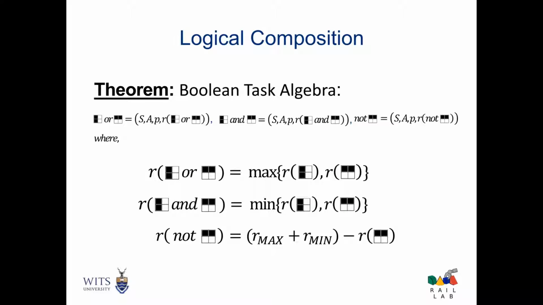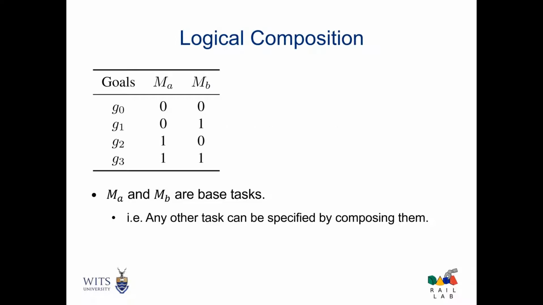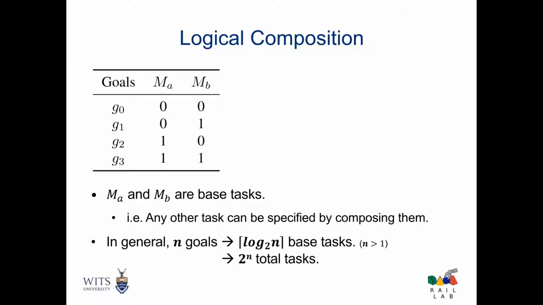We begin by formalizing the logical composition of tasks in a Boolean algebra structure. So we define the union, intersection, and negation of tasks by composing their rewards. One useful thing this gives us is the notion of base tasks, which is a minimal set of tasks that can be used to specify all other tasks. In general, the number of base tasks is logarithmic in the number of goals and can be used to specify an exponential number of total tasks.